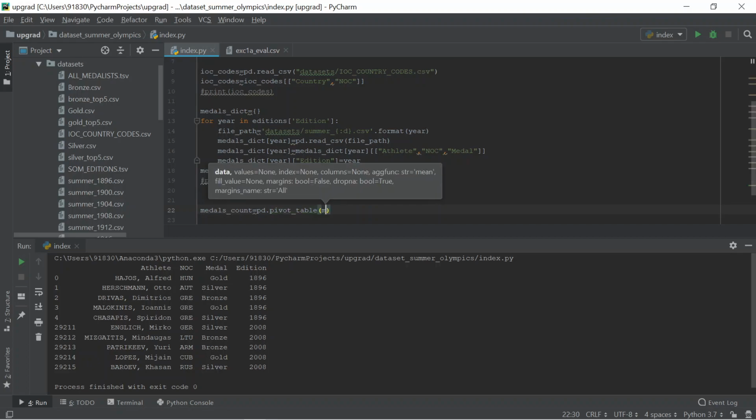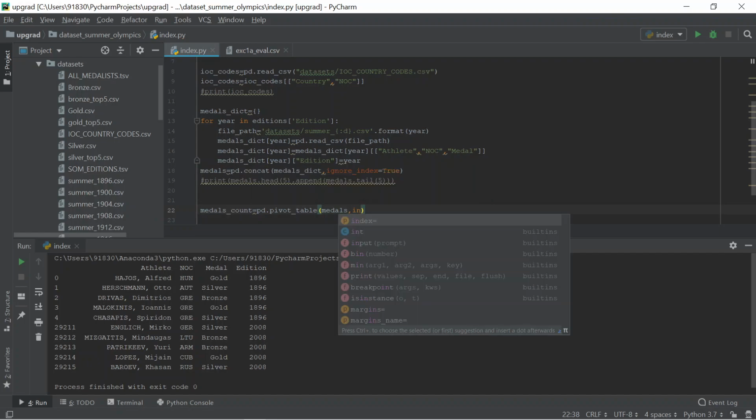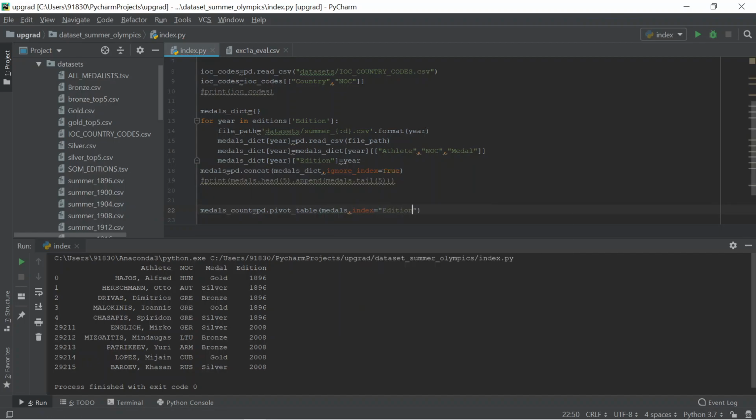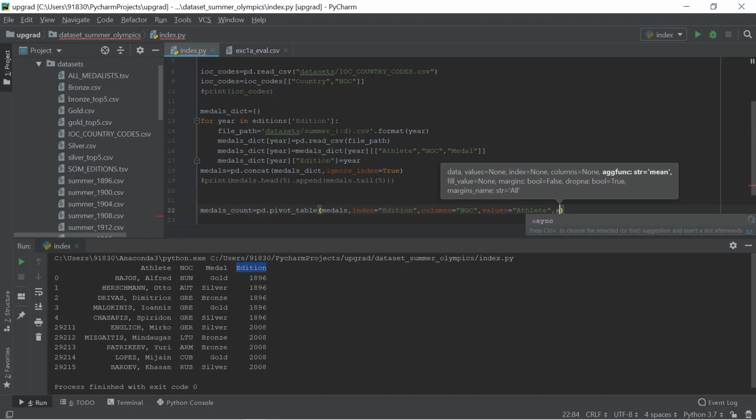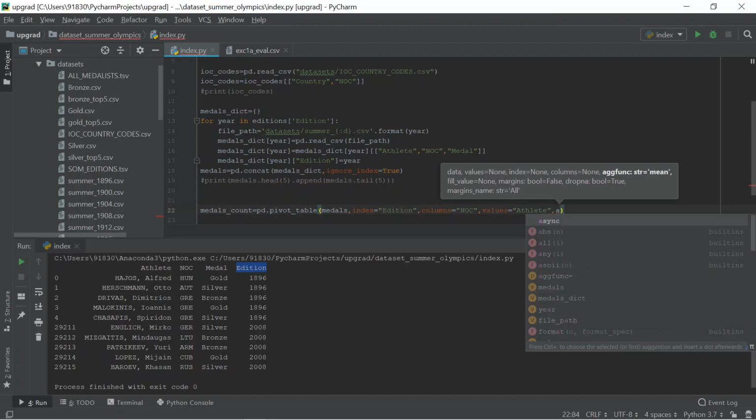In that you need to provide which data frame you want to restructure, medals, and I want the index as edition, as they ask me to use edition as the index. They also ask me to use columns as NOC, and values as Athlete.